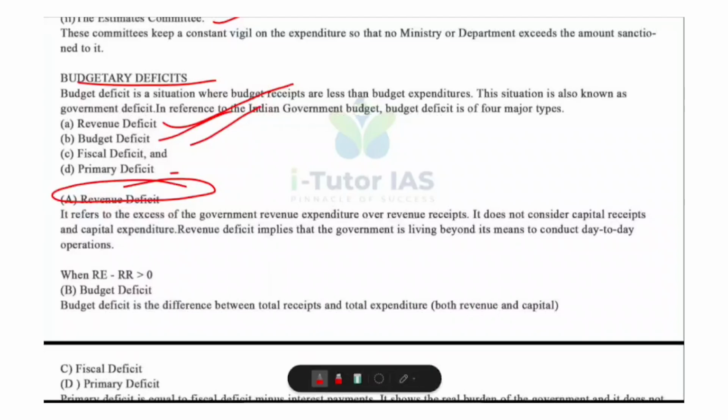It means the government's current income is not sufficient to meet current expenditure. Okay. For example, revenue deficit is equal to revenue expenditure minus revenue receipt. And if revenue expenditure is greater than revenue receipt, there is revenue deficit. And what does it implicate? It shows the government is living beyond its means for daily functioning. Then it leads to borrowing even for routine expenses such as salaries, pensions, subsidies, etc. It indicates financial irresponsibility or high welfare burden. That is about revenue deficit.